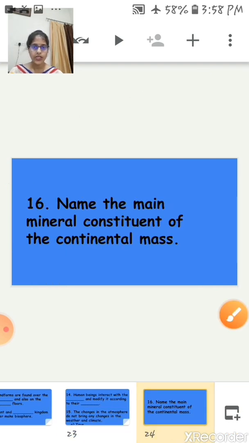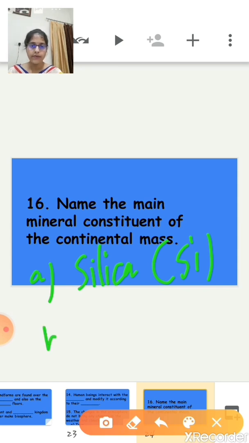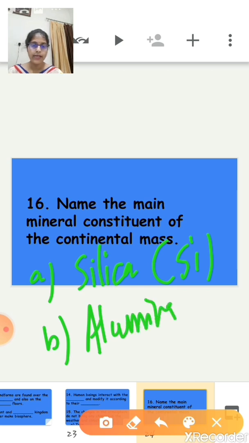Now the next question is 16th. Name the main mineral constituent of the continental mass. So basically continental mass consists of two important mineral components, right. First one is silica, that is Si, and the next mineral is alumina, that is Al.